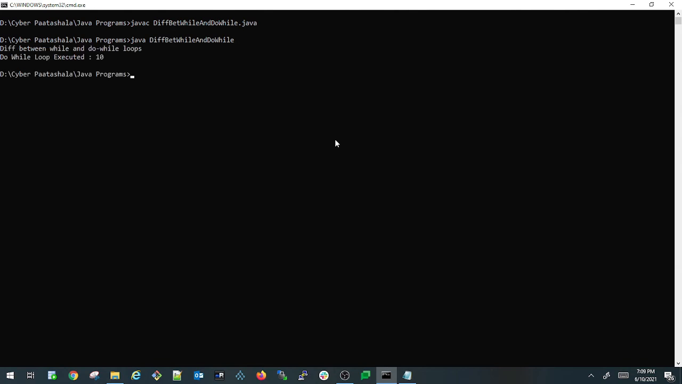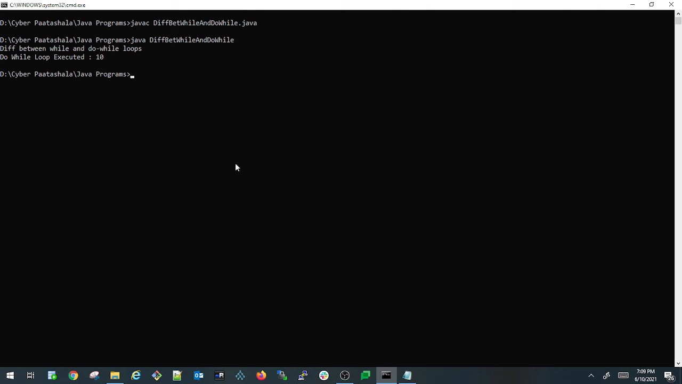Now let us try to compile it. javac diff between while and do while.java. If you see here, the program got compiled successfully. Now let us try to run it. java diff between while and do while. If you see here, it printed the first statement, diff between while and do while loop, executed, and it printed the value 10.